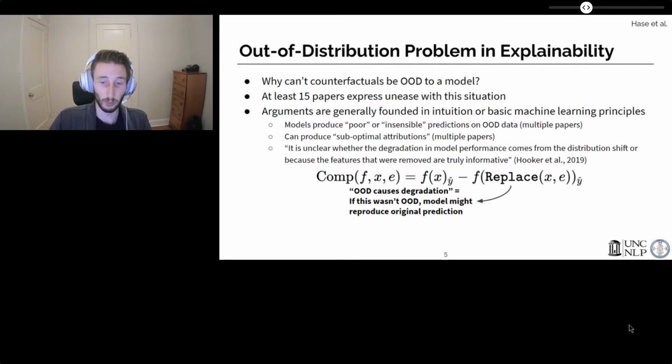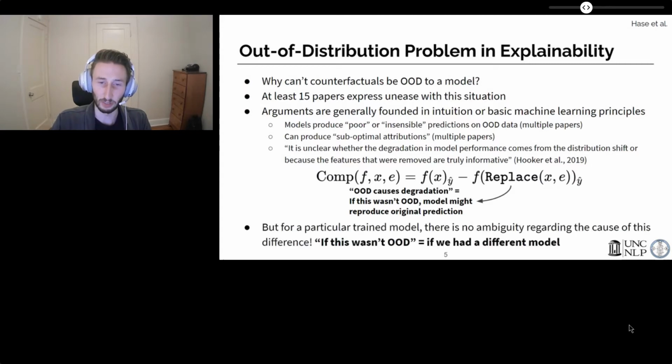We think this is a good point, but at the same time, it seems like it does not apply when considering the degradation that a single trained model exhibits. When replacing features with, say, a mask token, then for a particular trained model, performance degradation has a single known cause. We replaced observed features with a mask token. There's no ambiguity about how replacing the features causes the change in the model output.